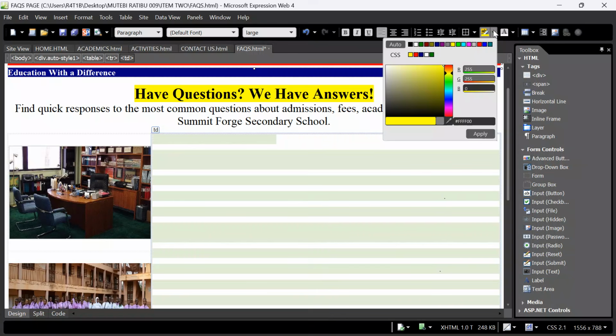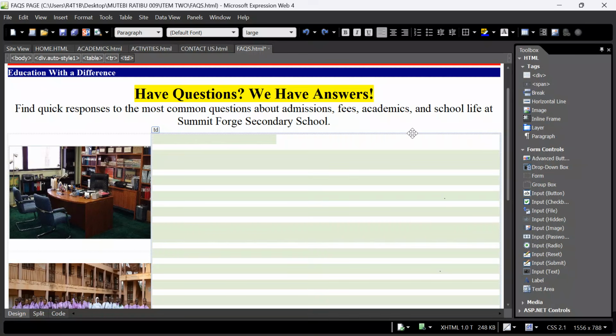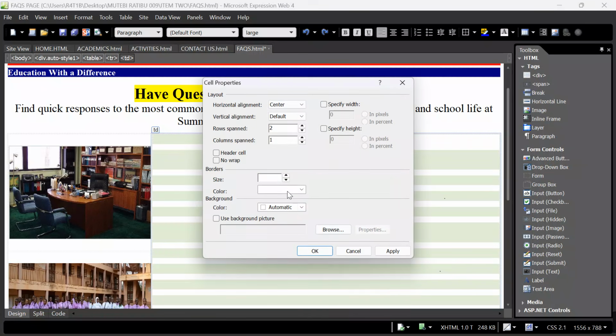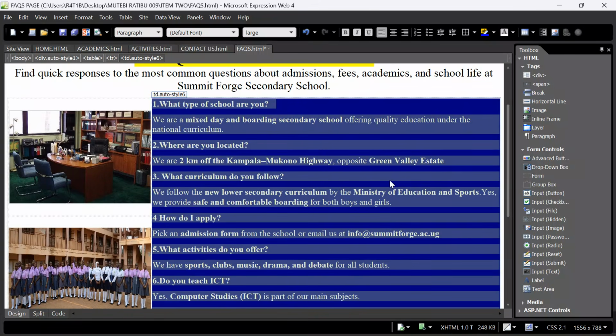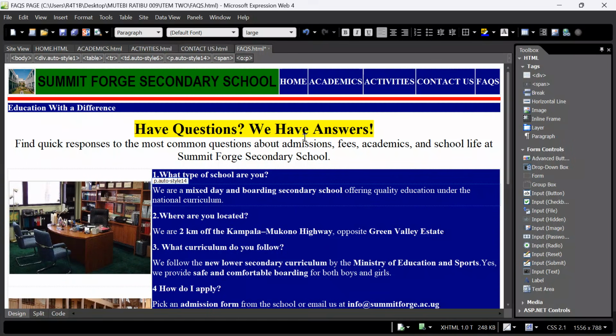Nice. Go to background. I want to keep it at maybe that color. No. Let me go back. Right click into the cell. Go to cell properties. Come to background. Click here. I want to take this dark blue, click OK. When you get back, at least we have our questions and the few answers attached to them.